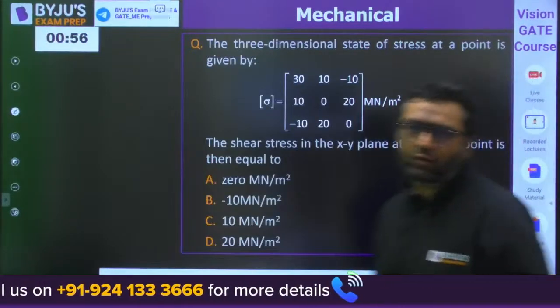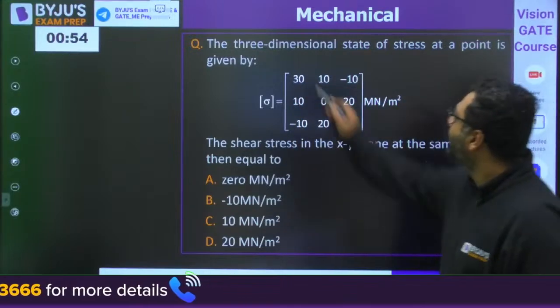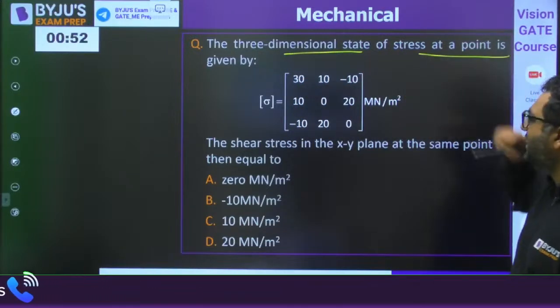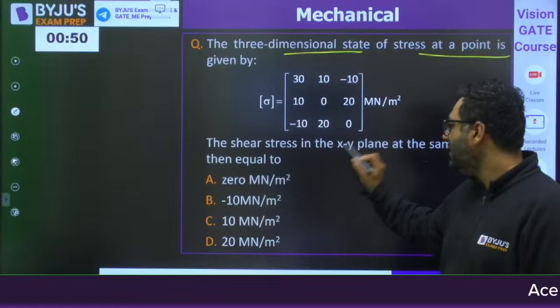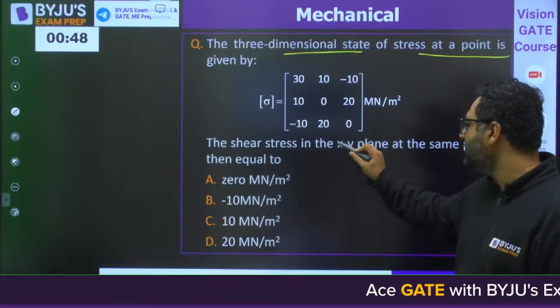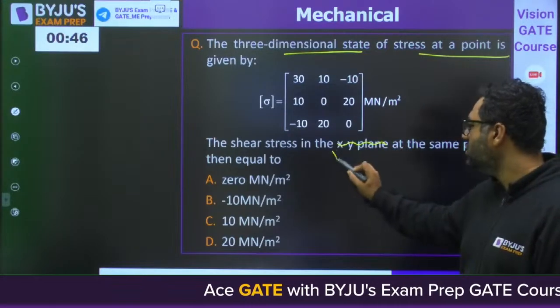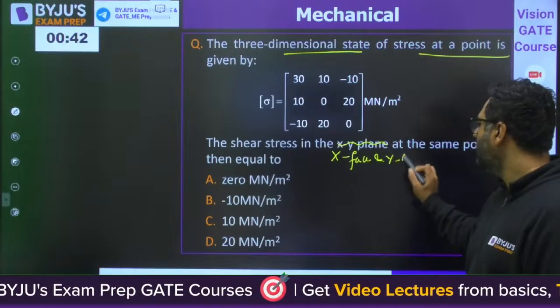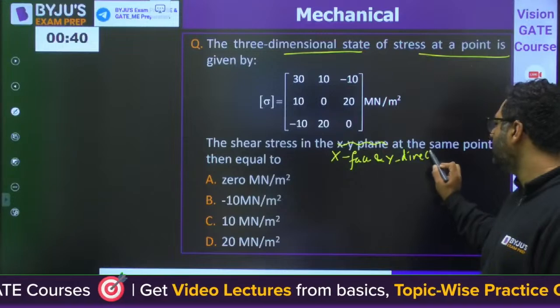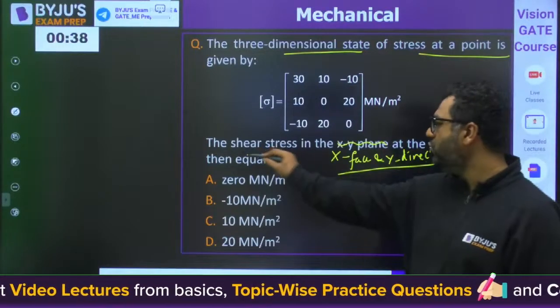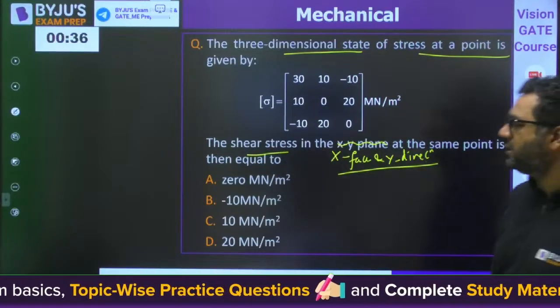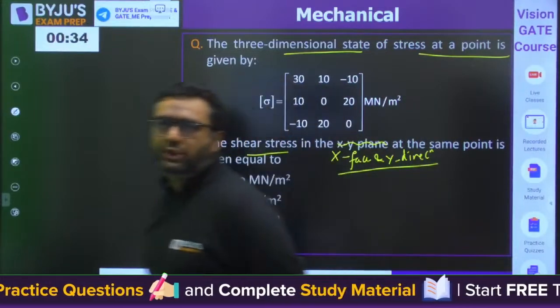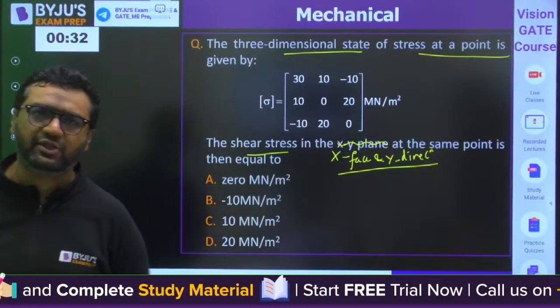Last two questions from my side. The three-dimensional state of stress at a point is given. Actually, whenever this question was written, this was corrected. This was in the X phase and Y direction. You need to find out shear stress in X phase and Y direction.